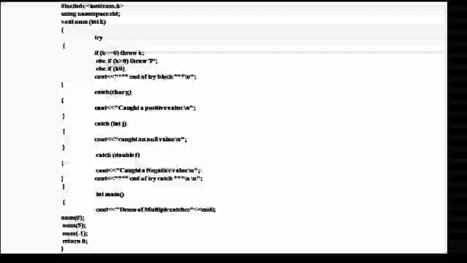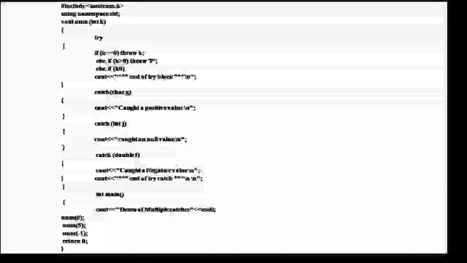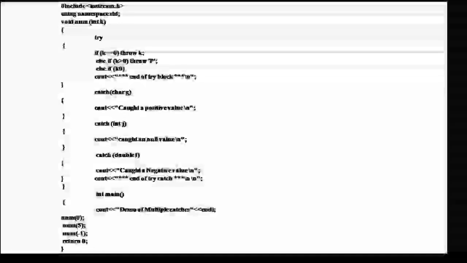catch (int) { cout << "Caught an exception\n"; } catch (...) { } int main() { cout << "Demo of multiple catches" << endl;